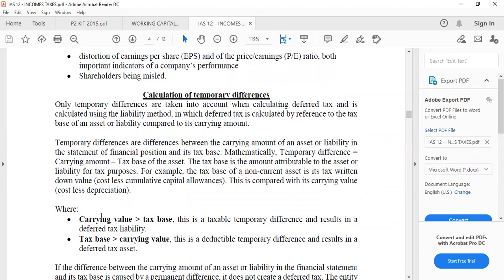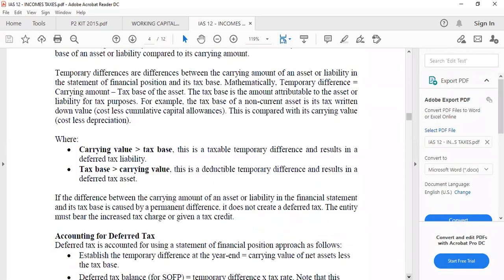So if the carrying value is higher than the tax base, this is a taxable temporary difference and results in a deferred tax liability. I've said that already. If the tax base is higher than the carrying value, this is a deductible temporary difference and results in a deferred tax asset. All right. If the difference between the carrying amount of an asset or liability in the statement of financial position and its tax base is caused by a permanent difference, it does not create a deferred tax. The entity must bear the increased tax charge or receive a tax credit. That is all. Those items that are not allowable for tax purposes will not create anything like deferred tax.